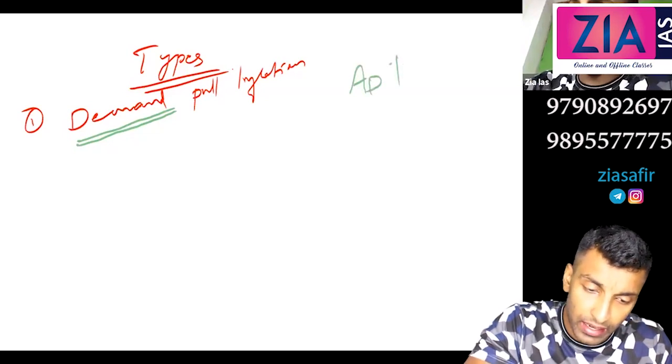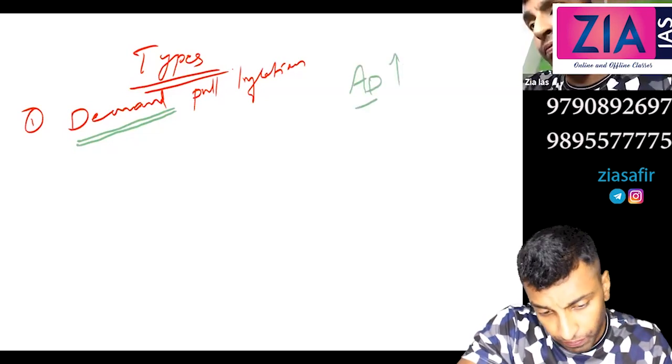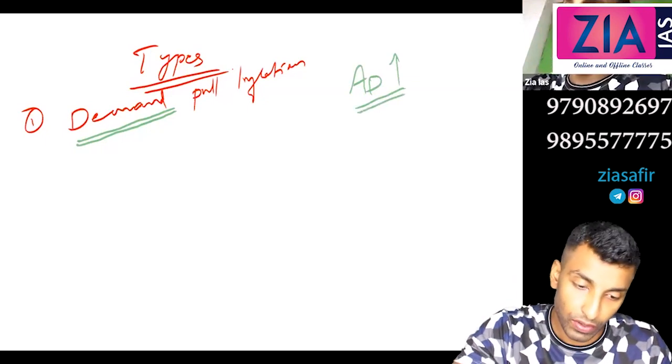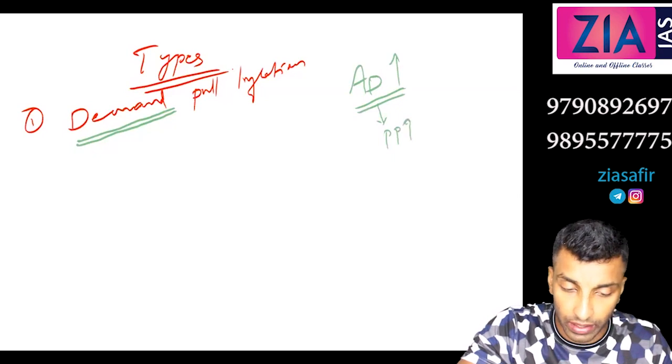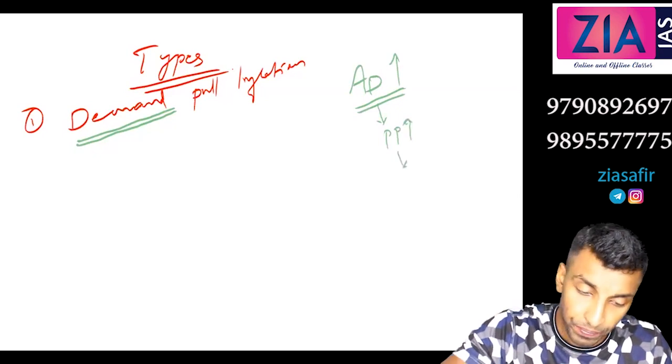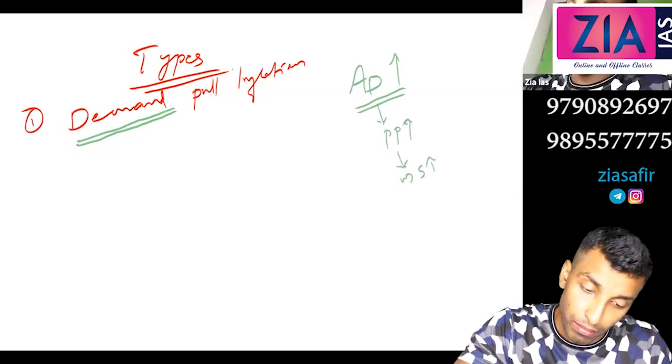Why is this aggregate demand increasing? What is the reason for this? Because purchasing power is high, so your demand will increase. Why is purchasing power high? Money supply is high.